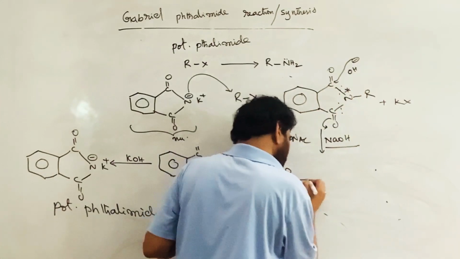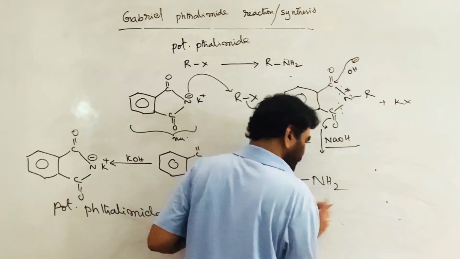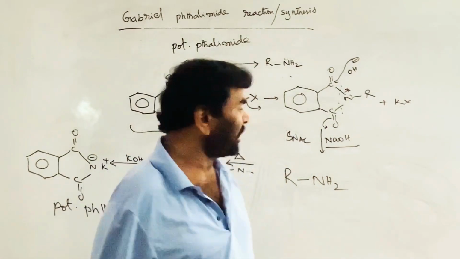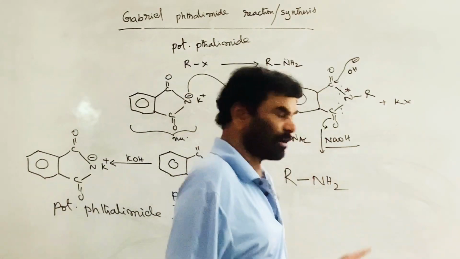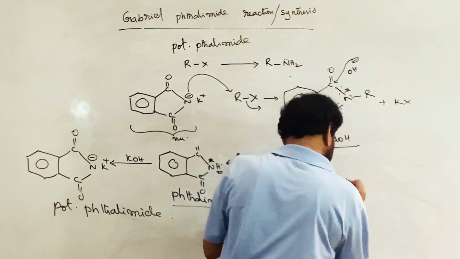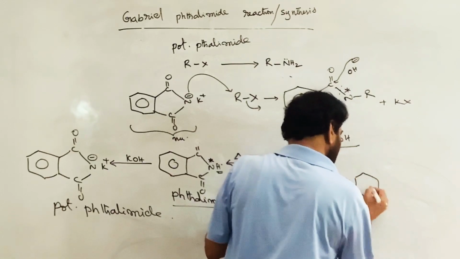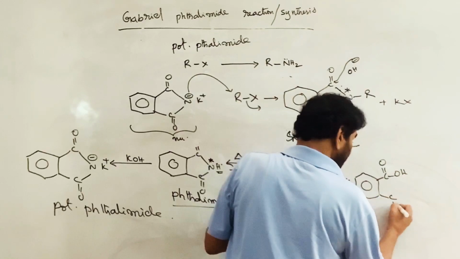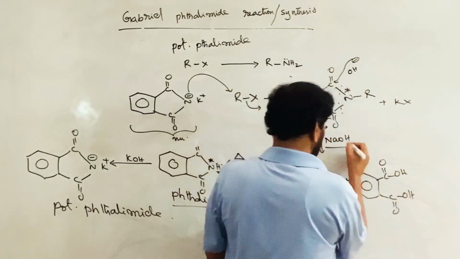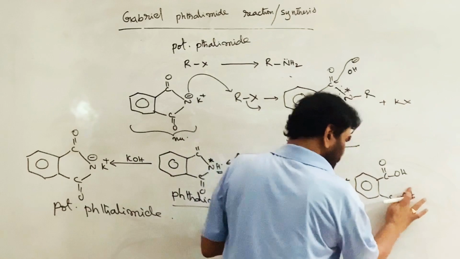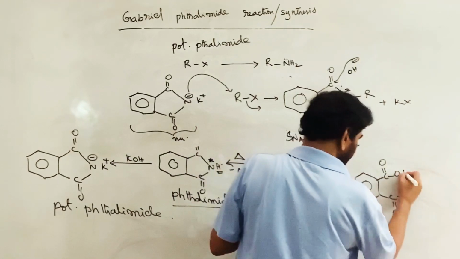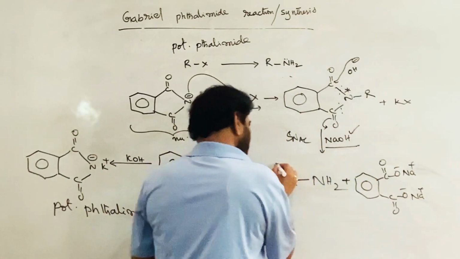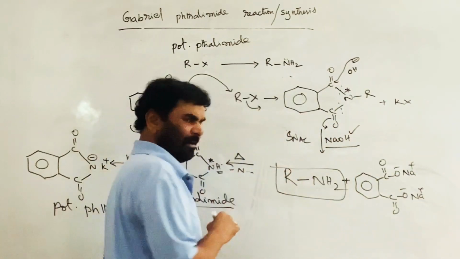Now our main compound, the amine NH2, is formed. Base media is taken to generate the amine in the molecular form. If I take the acid media, this will be in the salt form. Now this is the carboxylic acid, but this carboxylic acid cannot exist as C double bond O, OH, but it is liberated in the base, sodium hydroxide. Therefore, the salt of phthalic acid is produced.